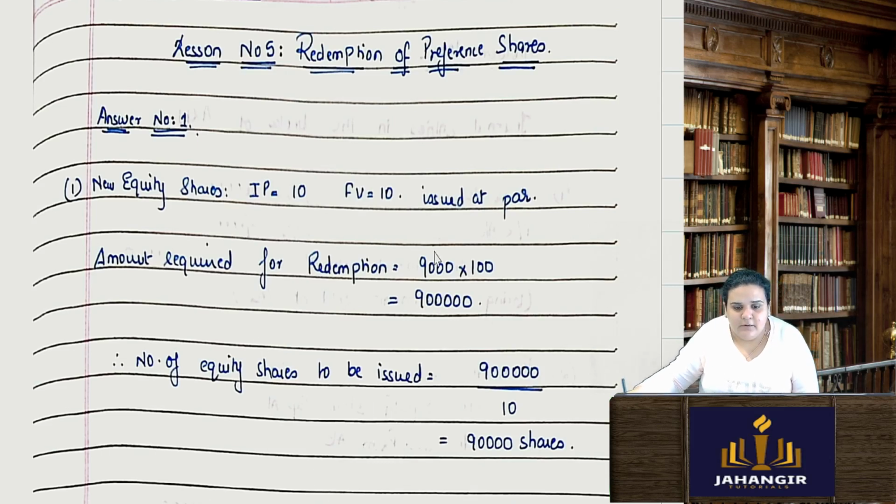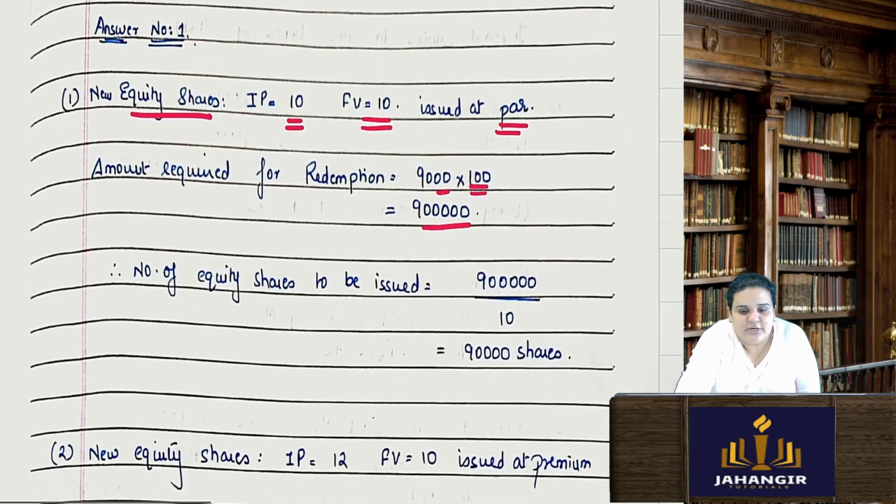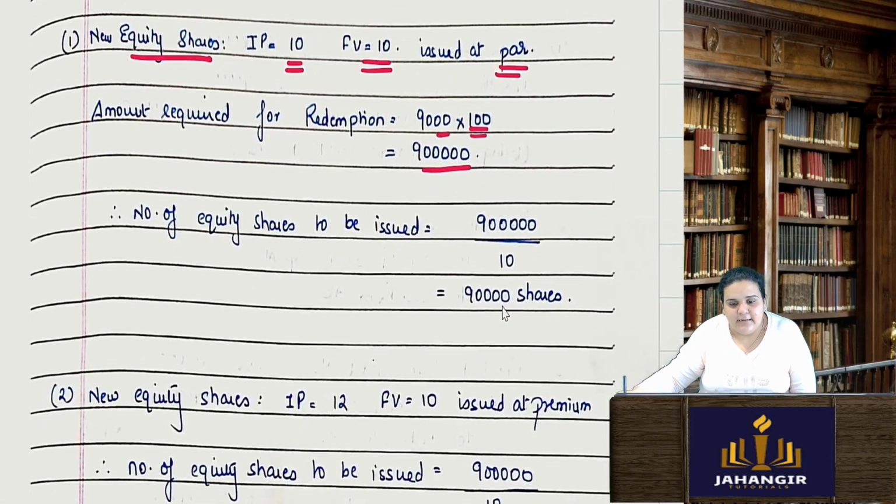I have to redeem 9,000 preference shares of rupees 100 each. That means I will require rupees 9 lakhs. Now, when the company requires rupees 9 lakhs, they are doing the redemption with the help of a fresh issue. The first situation says that new equity shares are issued at rupees 10, because it is written issued at par. Face value is 10, so issue price will also be 10. So how many shares will I require to be issued? The number of equity shares to be issued is 9 lakh divided by 10, 90,000 shares, which we will have to issue for the purpose of redemption.